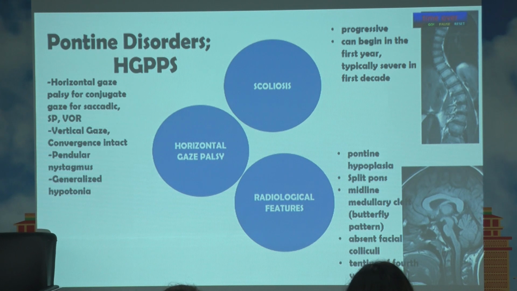AGPPS very briefly, as in some cases you will miss them if you're not careful. So the three components: horizontal gaze palsy, scoliosis, and MRI findings, which show pontine hypoplasia, the split pons, butterfly medulla, and absent facial colliculi. These are all features of brainstem hypoplasia. Of course, scoliosis and this part I am not going into in detail because we are short of time.